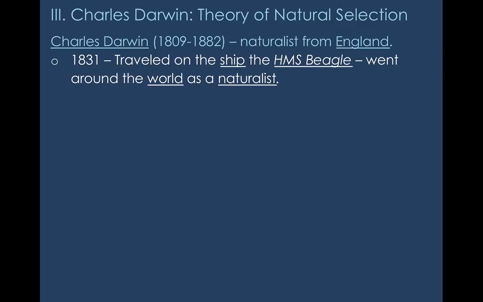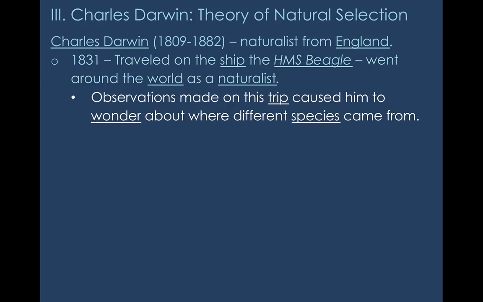He was pretty young at this point, only in his early 20s. But he went along to try to learn about the world and bring back samples to England. So the observations that he made on this trip caused him to wonder about where different species came from. He made lots of observations, as you saw in the video.